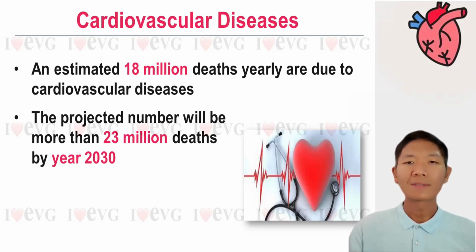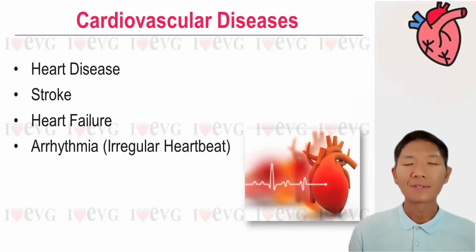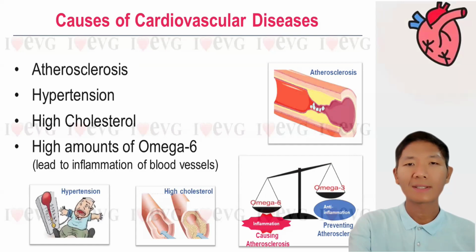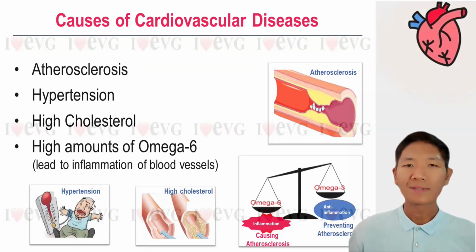So what is cardiovascular disease? Cardiovascular disease includes heart disease, stroke, heart failure, and arrhythmia, which is irregular heartbeat. So let's take a look at the causes of cardiovascular diseases. Arteriosclerosis, hypertension, high cholesterol, and high amounts of omega-6 cause inflammation in our blood vessels, leading to arteriosclerosis and increasing the risk of heart disease and stroke.